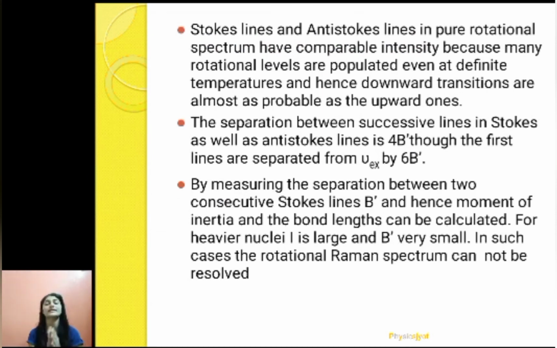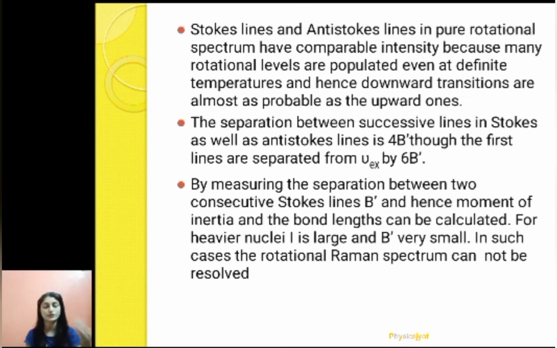When we studied the Raman effect, we said that the intensity of the Stokes line is more compared to the anti-Stokes line. But in the pure rotational spectrum, the Stokes and anti-Stokes lines have comparable intensity. Why is that? Because when we studied the Raman effect, most of the molecules were in their ground state.